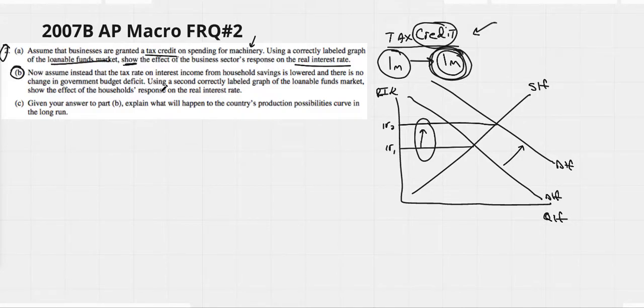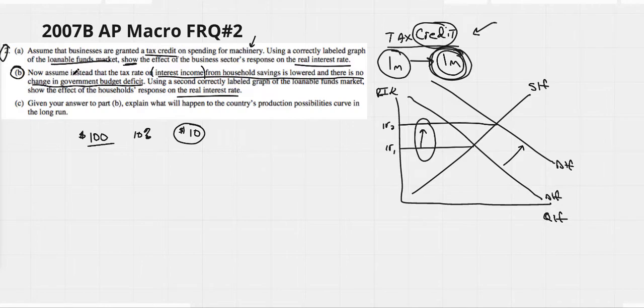Now assume that instead the tax rate on interest income for household savings is lowered and there is no change in the government budget deficit. Using a second correctly labeled graph of the loanable funds market, show the effect of the household response on the real interest rate. Well, now we must assume that we understand what interest income is from household savings. Think of it like this. If I put $100 in the bank and the bank gives me 10% on my money, good luck for that, I would get an extra $10 at the end of the year for putting my $100 in the bank. This would be counted as income, and I would be taxed on that $10.